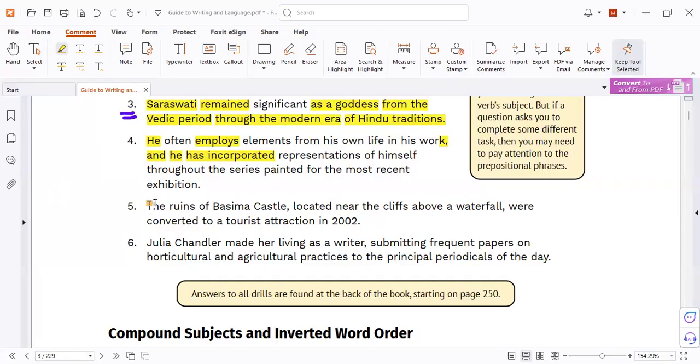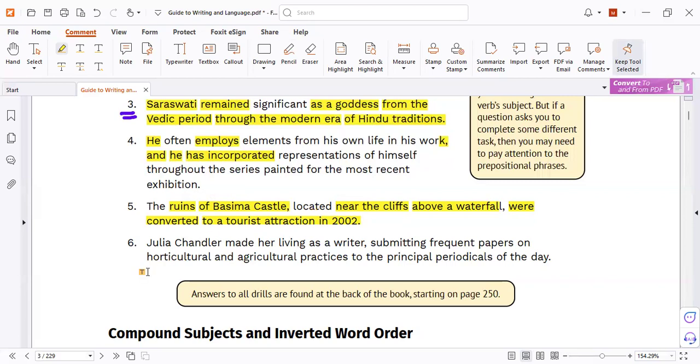So now let's find the phrases. Phrase, and then phrase, and then phrase, and then phrase, phrase again. So what were converted? The ruins. Ruin. Located is a past participle, not a noun or pronoun.